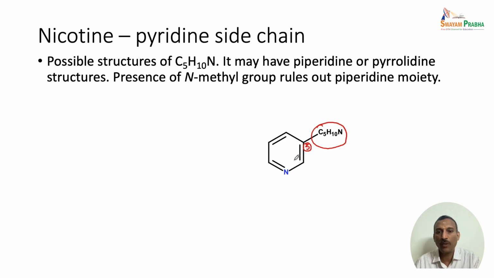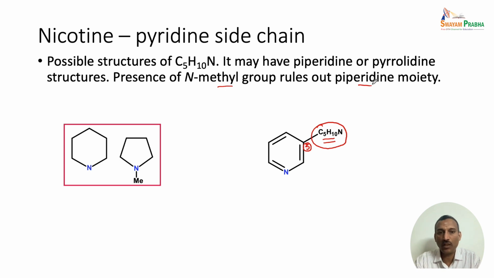So we have a pyridine ring and some substitution at this position. Now we are going to find out what this C5H10N unit is. The presence of the N-methyl group rules out the piperidine moiety. So we can look at the different structures possible. We have a C5 unit attached here. If we have an N-methyl unit, here 1, 2, 3, 4, 5, there are 5 carbon atoms and 1 nitrogen. Here we have 1, 2, 3, 4 and 5.